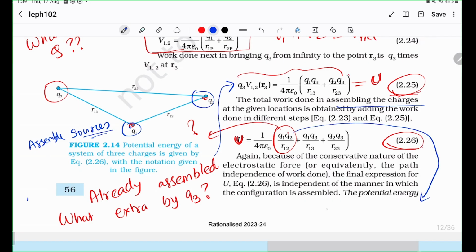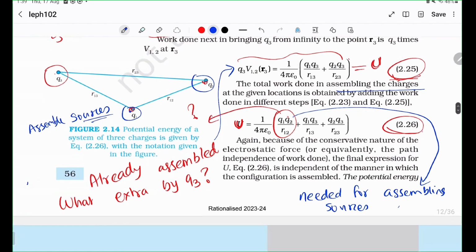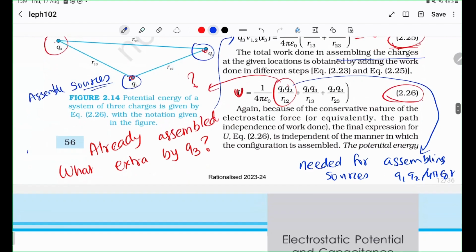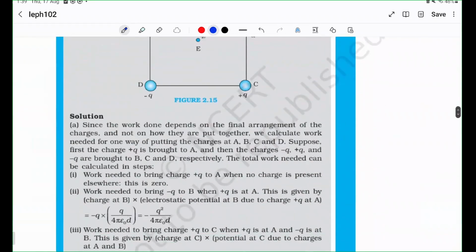So this energy is needed for assembling the sources, because the sources themselves are going to repel each other, right? They are both positive charges, so they're going to repel each other with this much potential energy, right? So that is the thing.